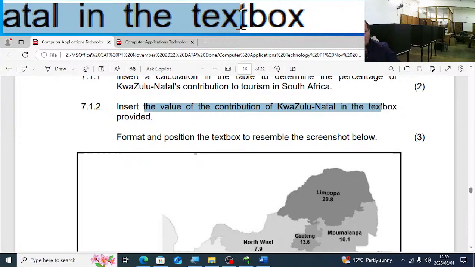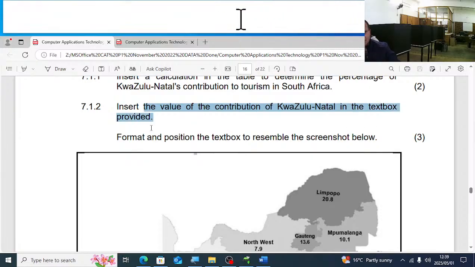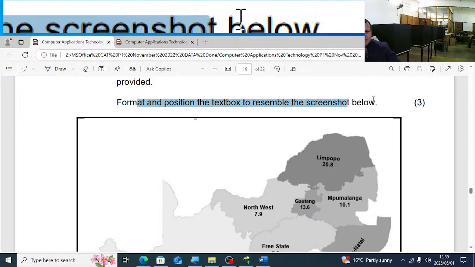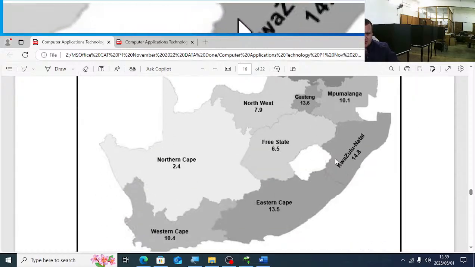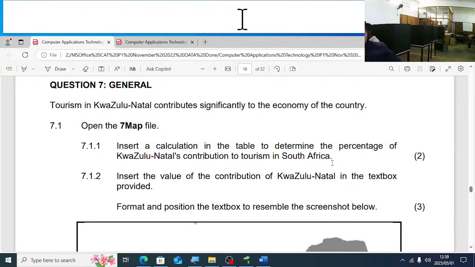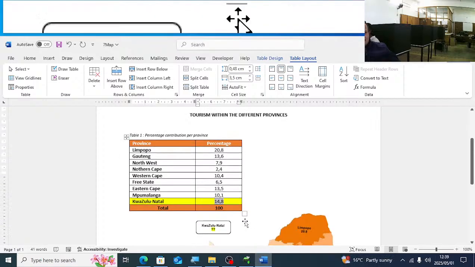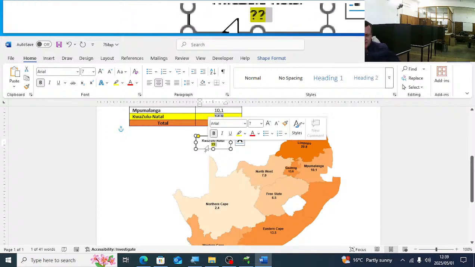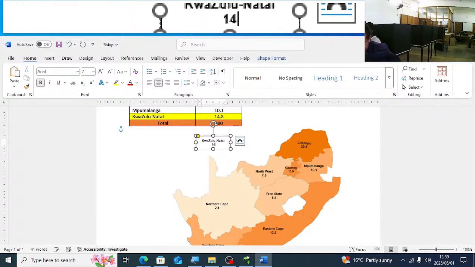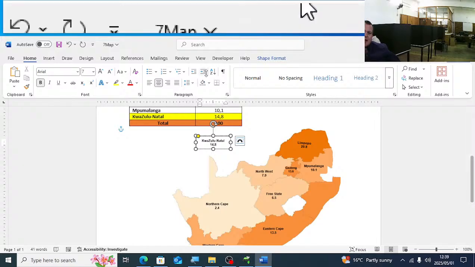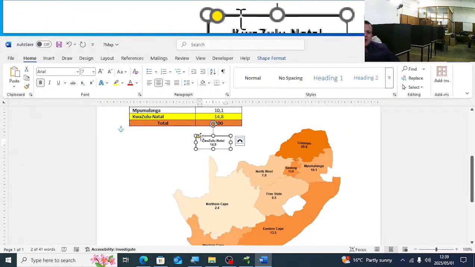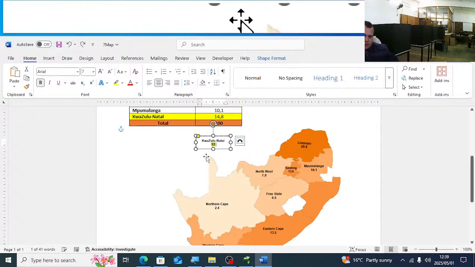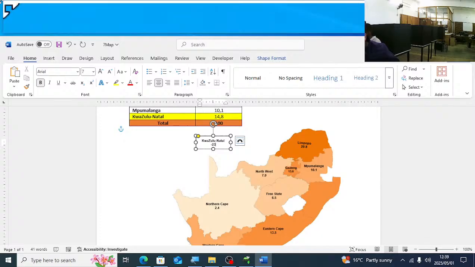Insert the value of contribution of KZN in the text box provided. Format the position of the text box to resemble the screenshot below. So guys, it's not difficult. What they want there is this text box of KZN. You type in there 14.8. If you did not get the answer, and you type in the wrong answer there, it's also fine. So if you got minus 23, you'll just type in there minus 23%.